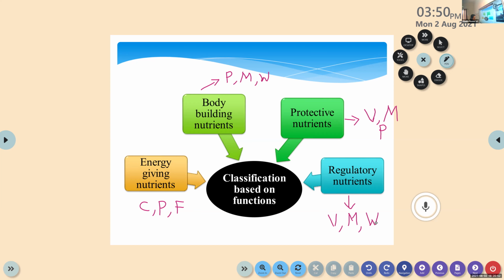So I'll read once again. Energy giving nutrients are carbohydrate, protein and fat. Body building nutrients are protein, minerals and water. Protective nutrients are vitamins, minerals and protein. Regulatory nutrients are vitamins, minerals and water. Clear? So 6 nutrients and the classification based on function. Any doubts? No. Okay.